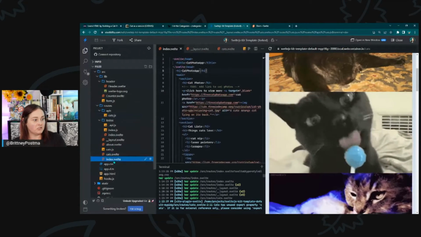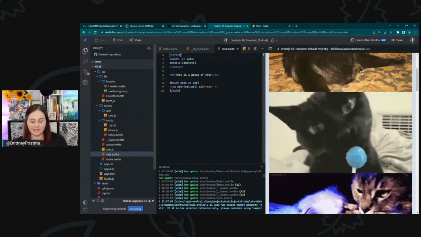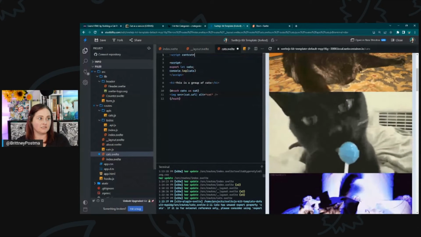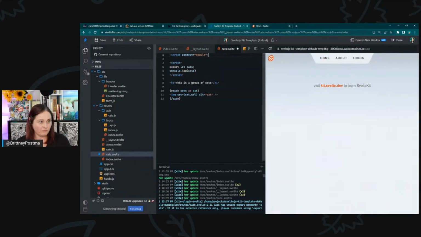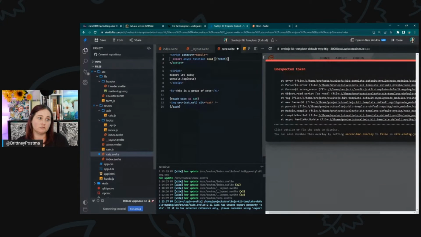And then in this cats file, we would still leave that because we would still need it, but you can do a script context equals module. And you do an export async function. And it's called load. And you grab the fetch out of that.